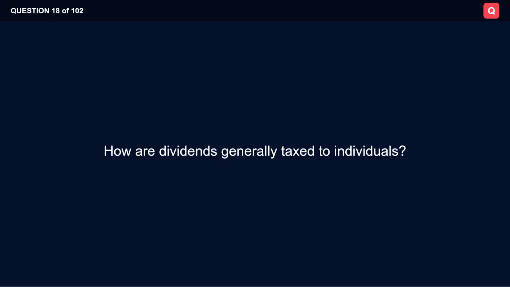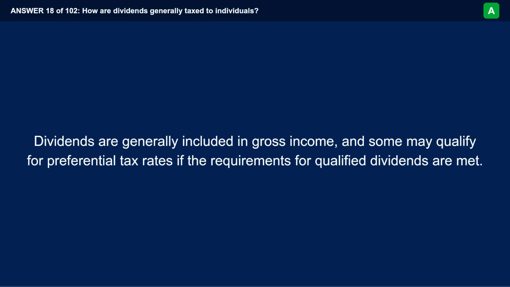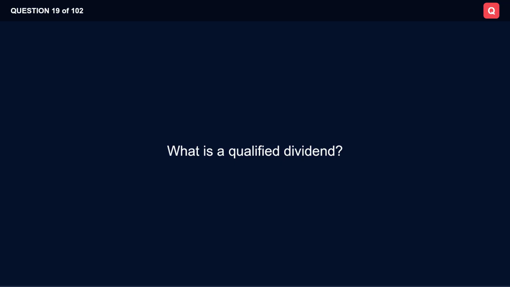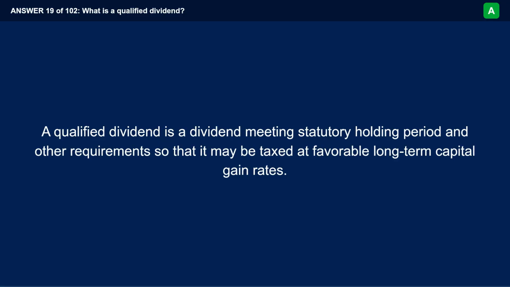How are dividends generally taxed to individuals? Dividends are generally included in gross income, and some may qualify for preferential tax rates if the requirements for qualified dividends are met. What is a qualified dividend? A qualified dividend is a dividend meeting statutory, holding period, and other requirements, so that it may be taxed at favorable long-term capital gain rates.